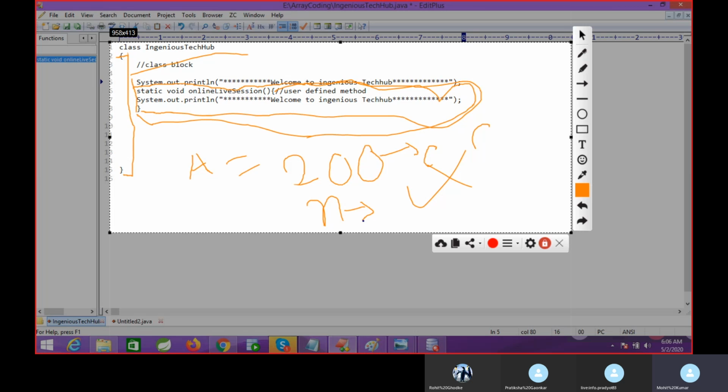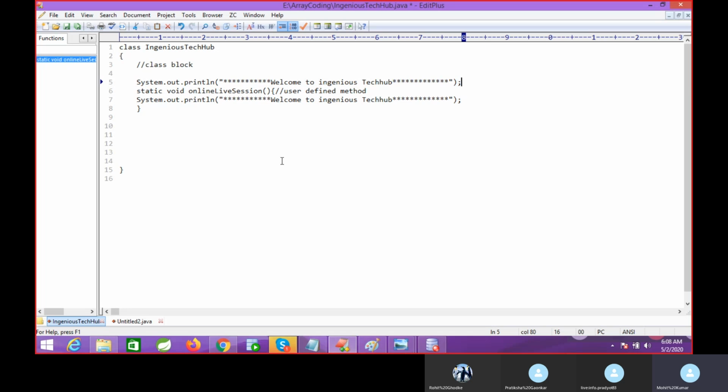That is why, what other languages call a function, Java calls a method. The beauty of a method is that you can call it anywhere in your project and use it. We have different types of methods, a separate topic, which we will discuss in the coming sessions. So don't worry about that.